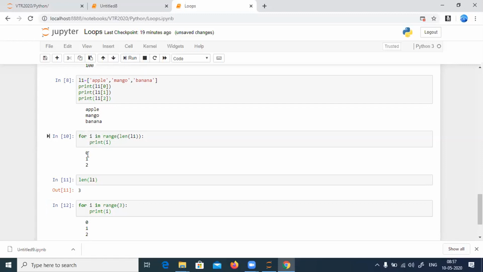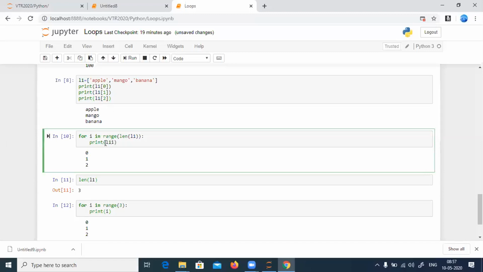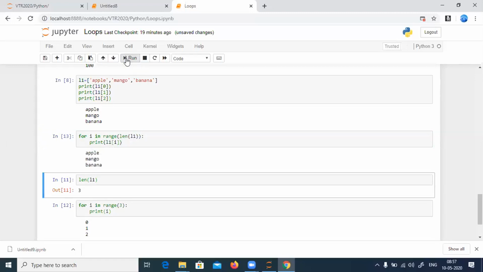But I don't require I. I require the fruit present in the location of I. That is the fruit present in the 0th location, the first location, the second position. So I could do print L1 of 0, L1 of 1, L1 of 2. Rather than doing that, I can do L1 of I. It takes L1's position: L1 of 0, L1 of 1, then L1 of 2. So the output would be apple, mango, banana.